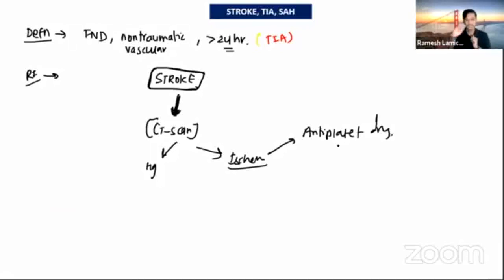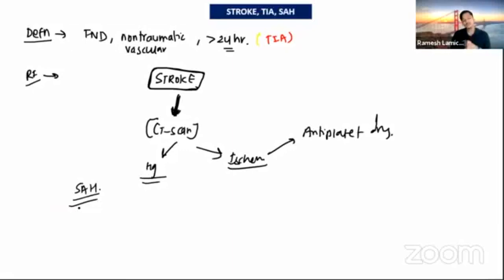First CT scan, then we differentiate if it is ischemic or hemorrhagic. If it is hemorrhagic, then neurosurgery will manage it. If it is ischemic, neuromedicine will manage it with the antiplatelet drug and the general treatment. And there was a question asked about subarachnoid hemorrhage. Subarachnoid hemorrhage is usually due to the rupture of a berry aneurysm, or a rupture of an AV malformation, arteriovenous malformation. So that is the cause of subarachnoid hemorrhage.